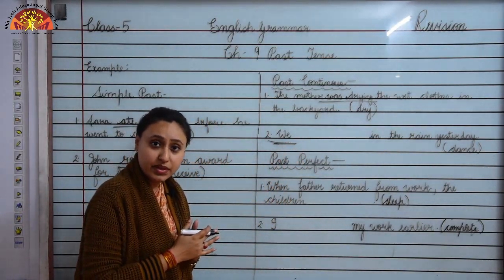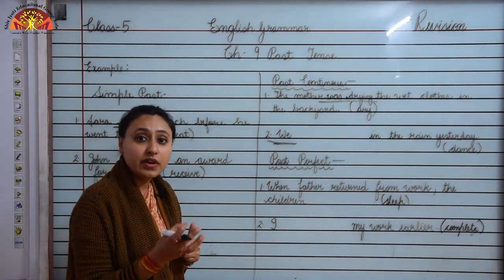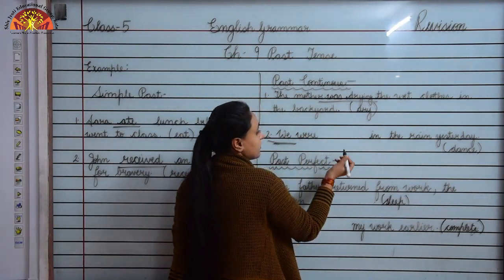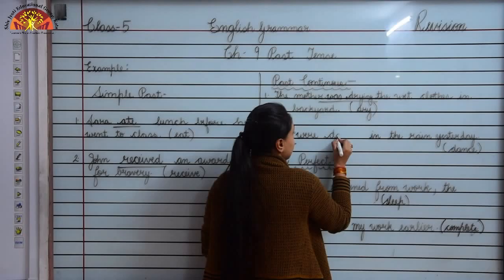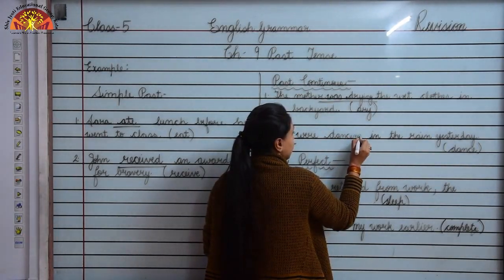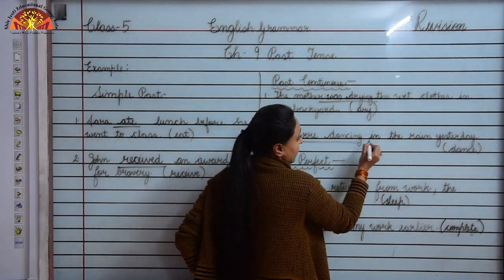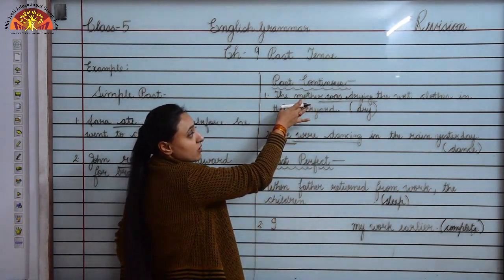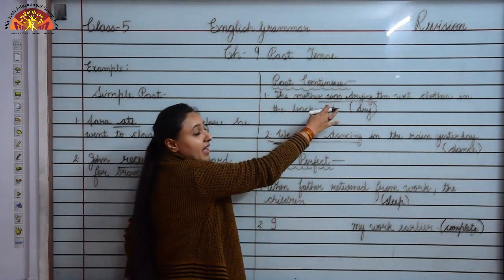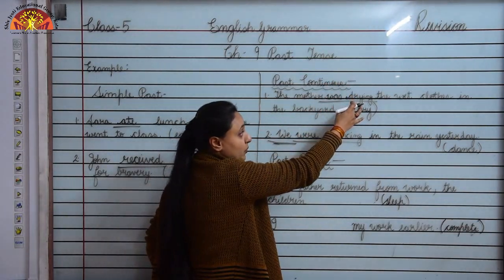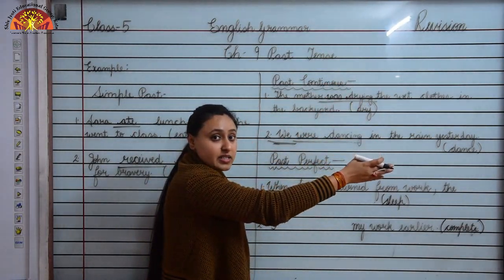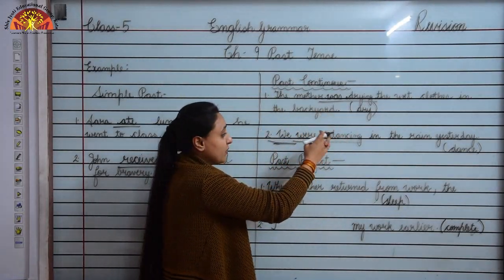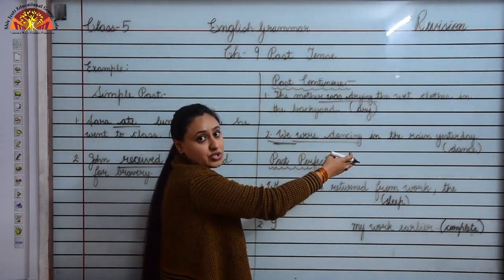So whenever a plural pronoun is given to you, we add were to it, okay. We were dancing in the rain yesterday, okay. So when a singular pronoun is given to you, we add was, then verb with ing. When a plural pronoun is given to you, we add were plus verb ing, okay.